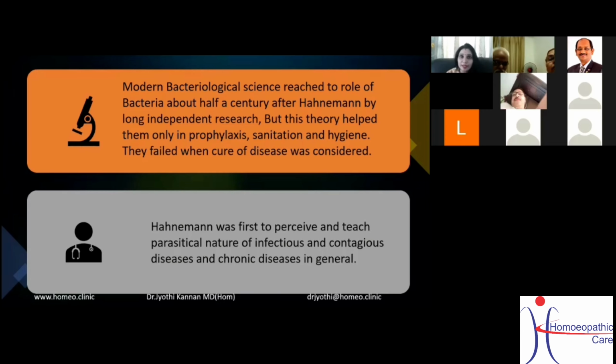Modern bacteriology reached the role of bacteria about half a century after Hahnemann, by long independent research. But this theory helped them only in prophylaxis. Once they found the bacteria, it could help them only to maintain good hygienic conditions and sanitation. They never could find a proper cure of disease; they failed when cure of disease was considered.